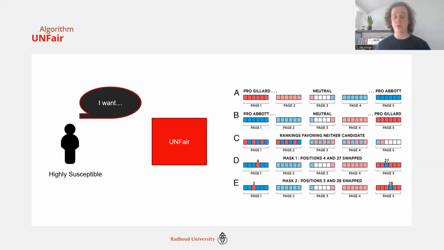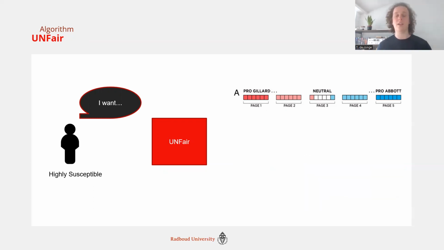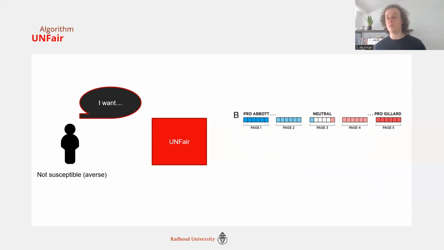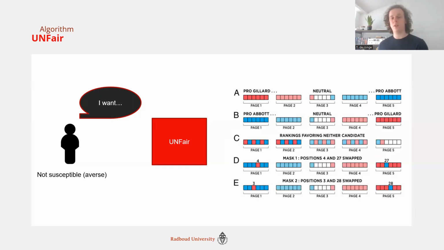However, if it's a highly susceptible user, so a user whose vote can be swayed a bit by showing them a different search engine results page, we give them, in this case, condition A, pro-Galar. This means that their votes will shift towards Galar because they were highly susceptible and they're given the most influencing version of this page. On the other hand, if it's a not susceptible user, so someone who might even have a slight adverse reaction to being shown a search engine results page, we give them the other condition. So people that were very influenceable get the results page that was pro-Galar, and those who were not very susceptible or even averse in reaction get the results page that was pro-Abbott.